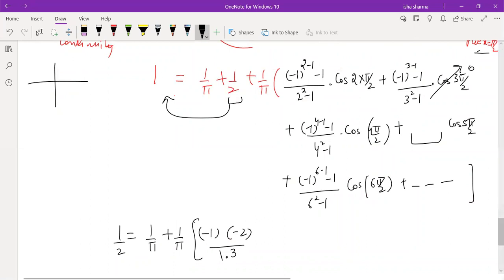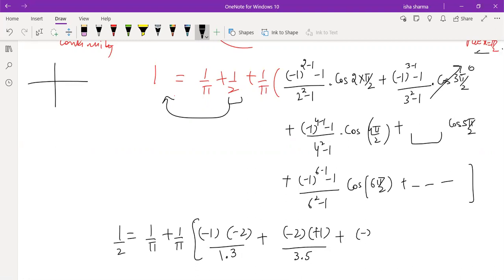So then we have the next term. Now it is cos 4 pi by 2. 4 pi by 2 means cos 2 pi. So cos 2 pi is plus 1. And this same quantity is going to be minus 2. So minus 2 into plus 1 this time by 4 square minus 1. So 4 square minus 1 is 16 minus 1, 15. So 15 I'll be writing 3 into 5. Similarly, the next term is going to be minus 2 into minus 1 again, because this time it's cos 3 pi, and this will be 5 into 7, and so on.